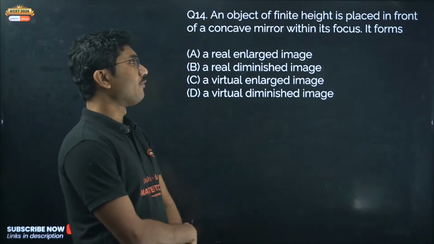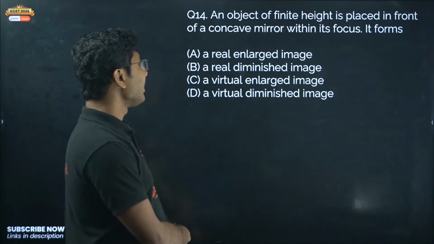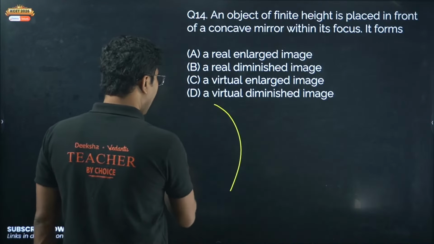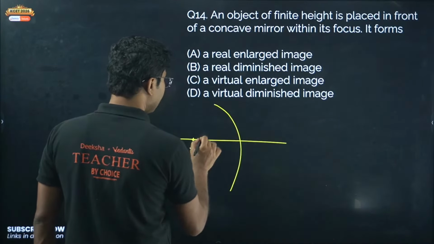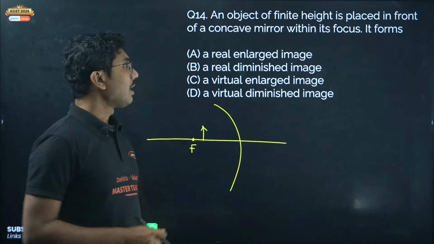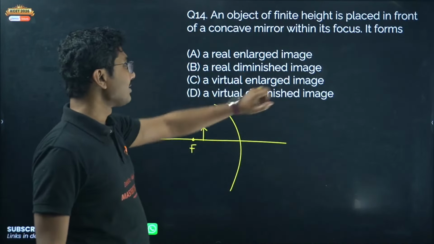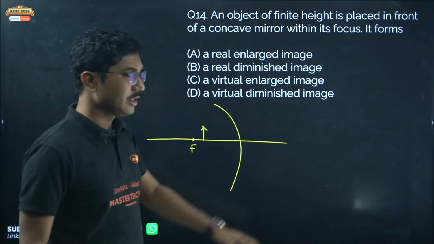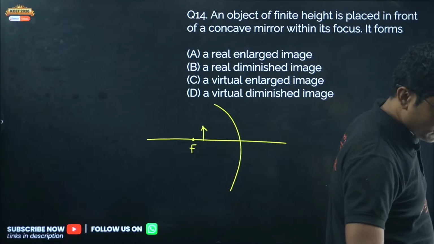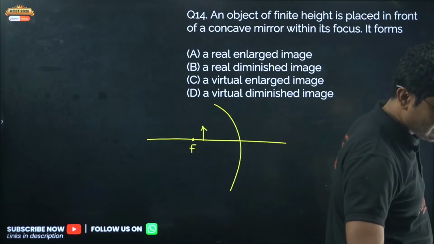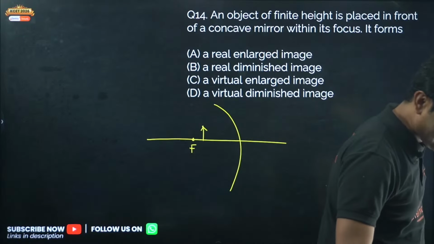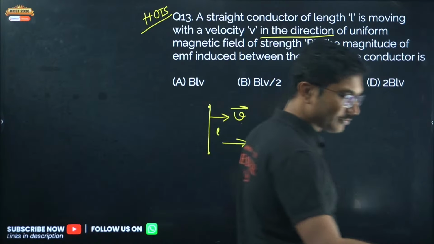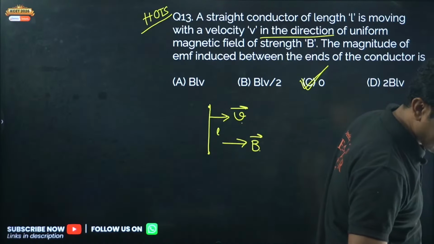An object of finite height is placed in front of a concave mirror within its focus. Okay, a concave mirror is there, an object is placed within its focus. What will be the image formed? Real and enlarged image, real diminished image, virtual enlarged image, or virtual diminished image. Those who have answered 14A, please check your answer. 14C is the correct answer. My mistake, 13C. Those who have answered 13A are wrong.